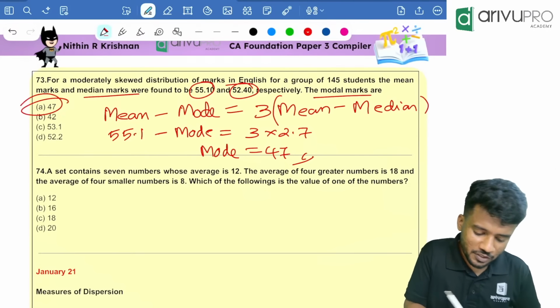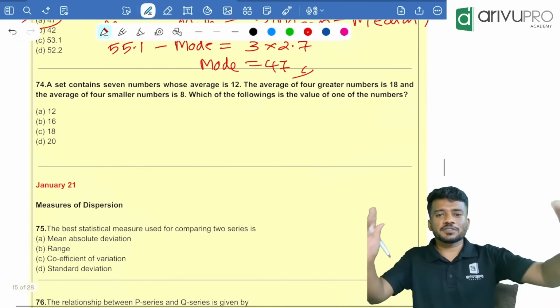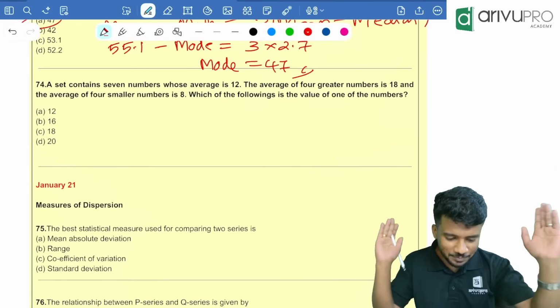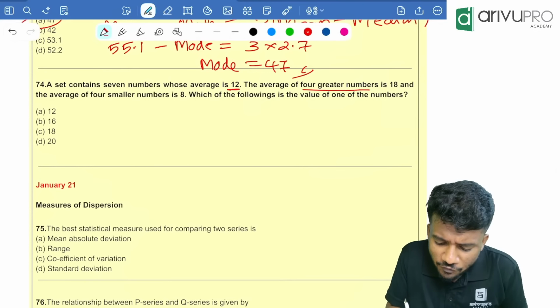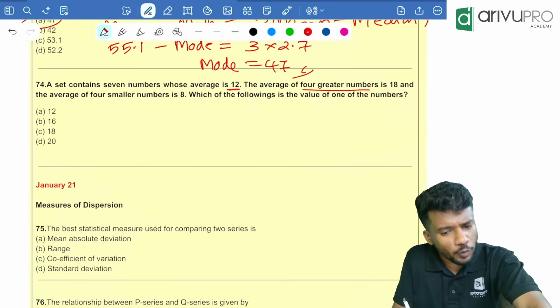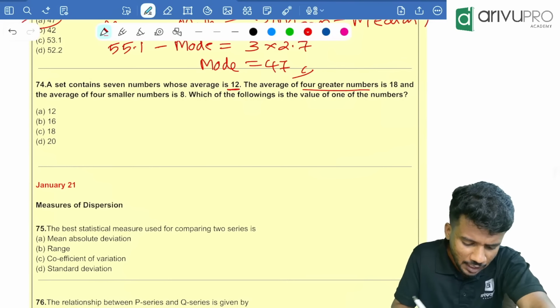Answer is option A. The final question from measures of central tendency in the last 12 attempts. This is the question. A set contains 7 numbers whose average is 12. The average of 4 greater numbers is 18 and the average of 4 smaller numbers is 8.